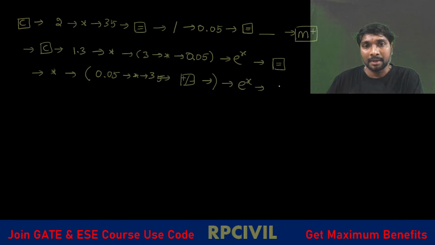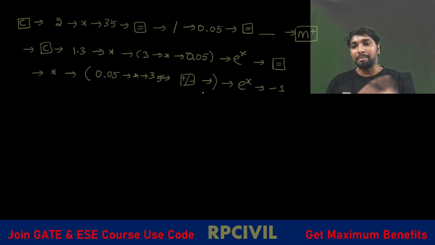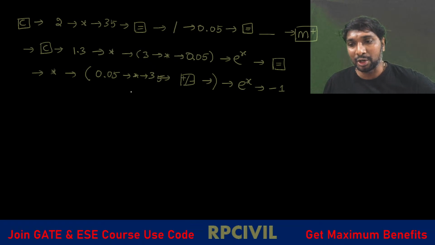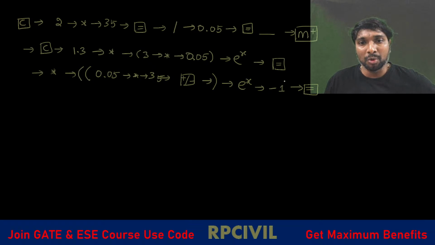After that, e power this value we are getting. Then minus 1 we have to apply. Then again, the equality symbol. So here, if possible, you can open one more bracket and close the bracket here, like that.